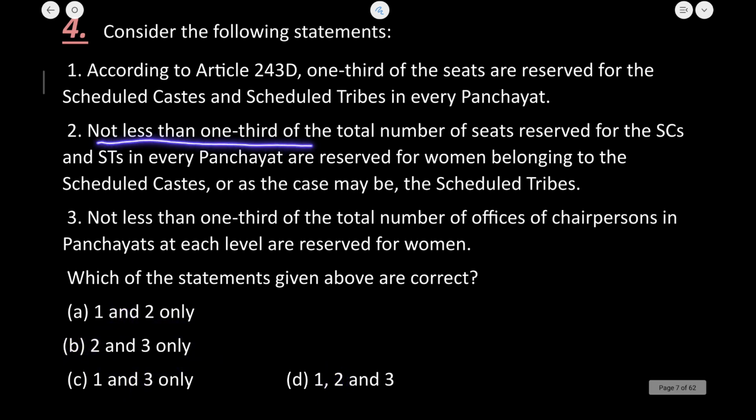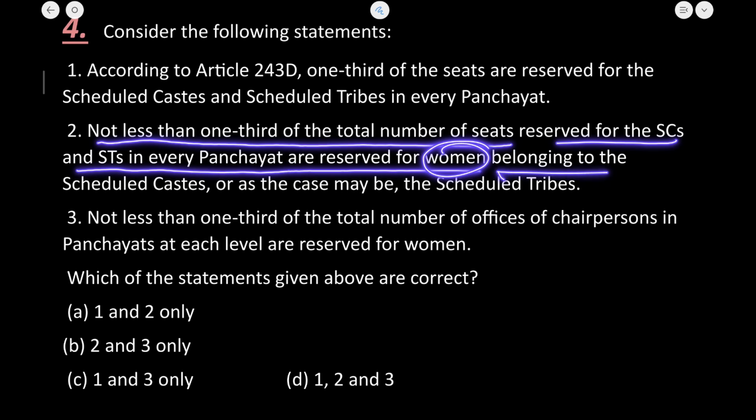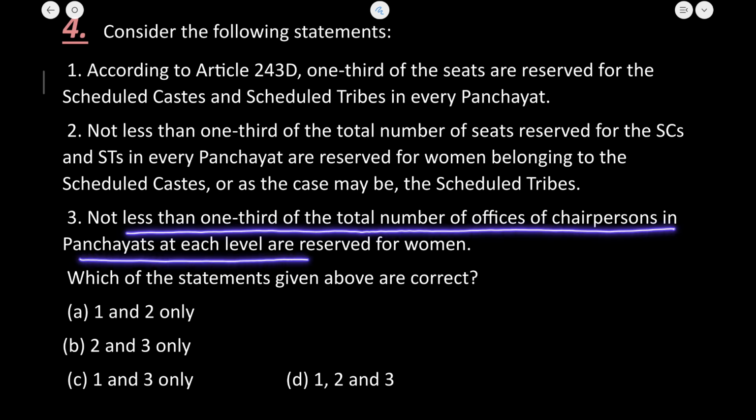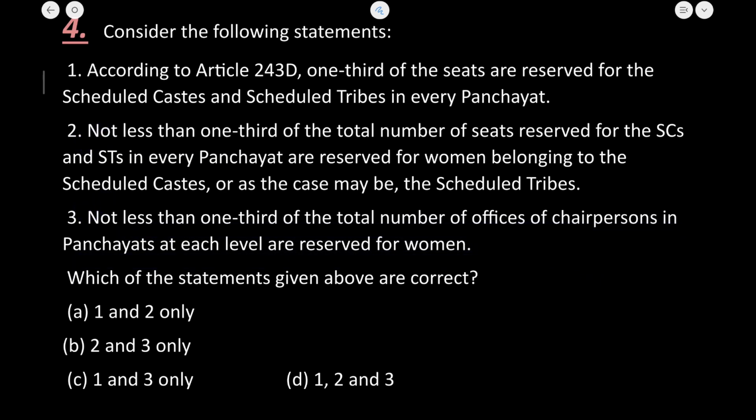Not less than one-third of the total number of seats reserved for the scheduled caste and scheduled tribe in every panchayat are reserved for women. Yes. Belonging to the scheduled caste, as the case may be, the scheduled tribe. Yes, the reservation of one-third seats is there for women. Not less than one-third of the total number of offices of chairperson in the panchayat at each level are reserved for women. This provision is also given under Article 243D. So the second and third statement here is true. That is why B is the correct answer here.